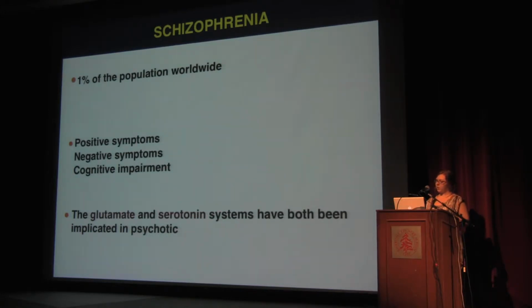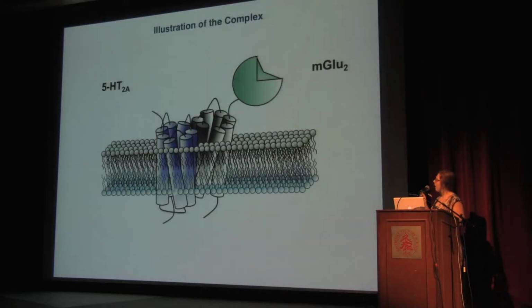So we took a look at two of those receptors in the cells in the brain. So this is the complex, this is the glutamate 2, and this is the serotonin 5A, and this is the cell membrane. And basically, we wanted to find out how these two interact.